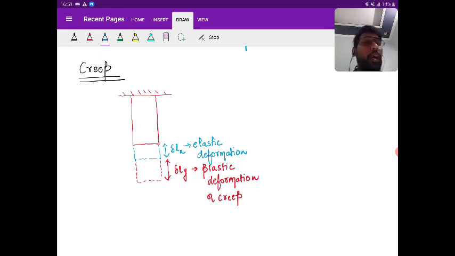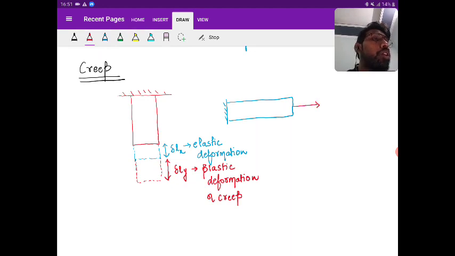Okay, next one. Suppose there is a bar that is not vertical, so I'm not considering the self weight, and it is subjected to an axial load of P. First of all, it is going to have elastic deformation, which I'm calling delta Ls.